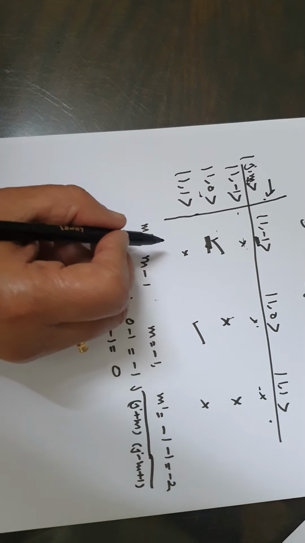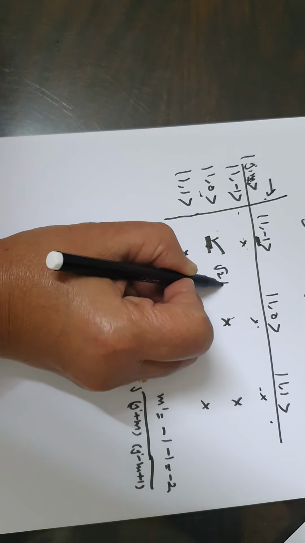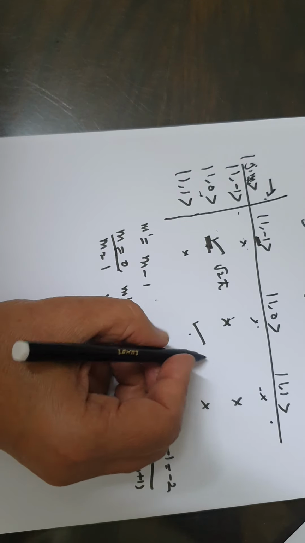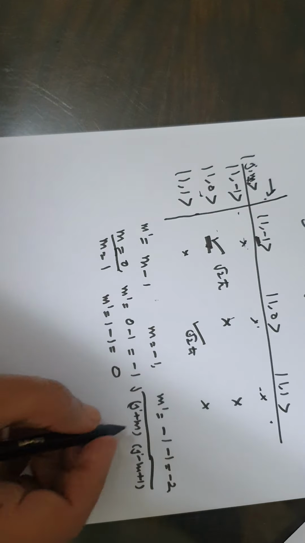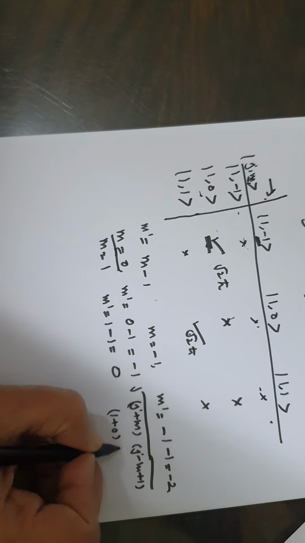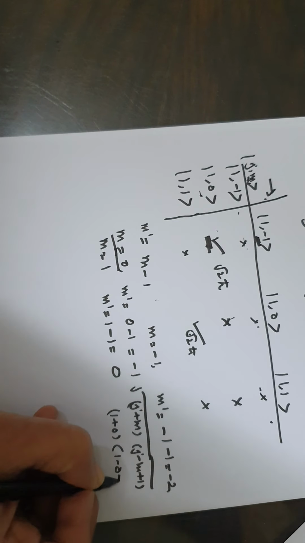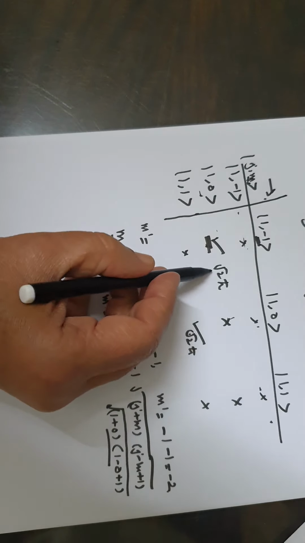So the value comes out to be under root 2 h bar. This comes out to be under root 2 h bar. Similarly, this element comes out to be under root 2 into h bar. It will be 1 plus 0 into 1 minus 0 plus 1 under the root. So it is under root 2.